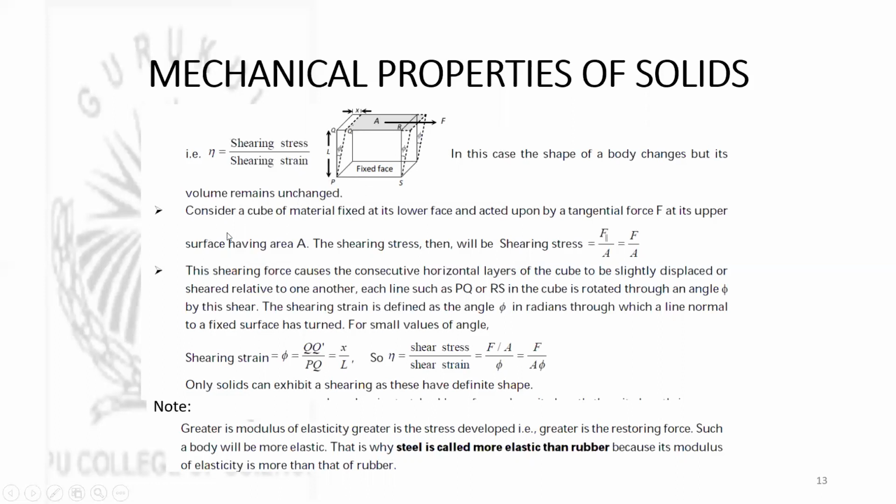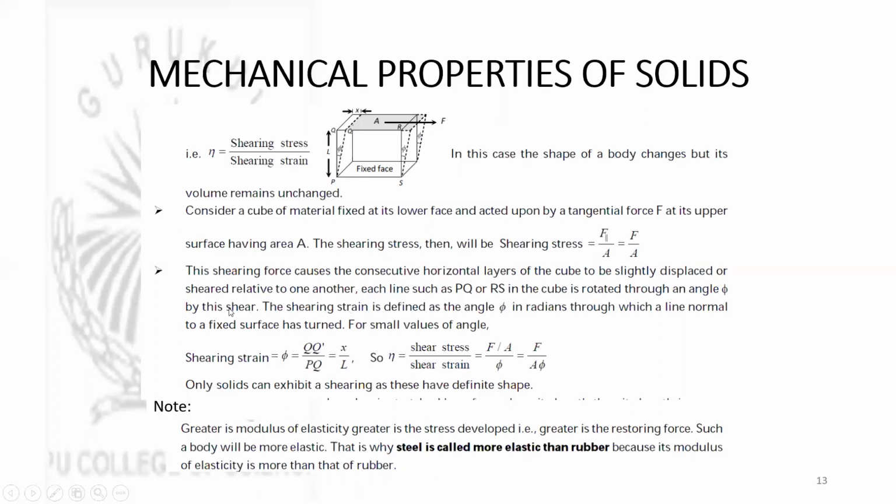Now, consider a cube of material fixed at the lower face and acted upon by a tangential force F at its upper face, having area A. Then the shearing stress will be F by A. The shearing force causes the consecutive horizontal layers of the cube to be slightly displaced or sheared relative to one another. Each line such as PQ or RS in the cube is rotated through an angle phi by this shear.